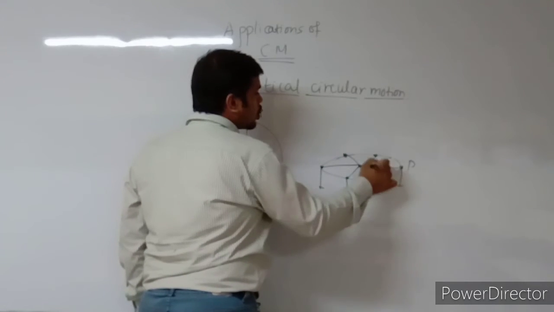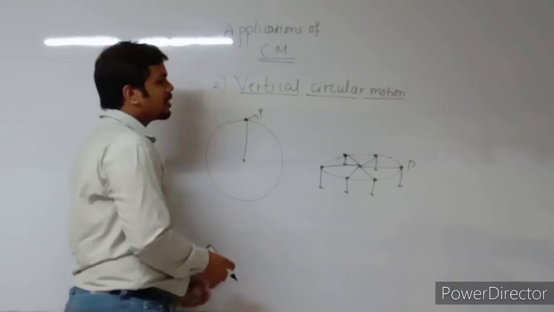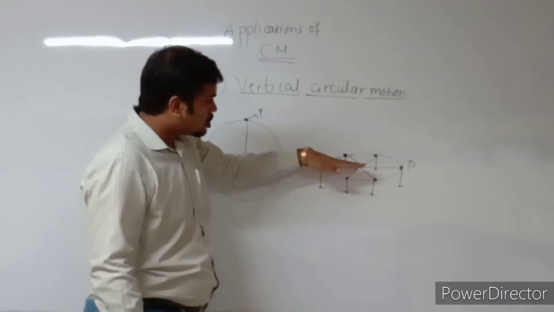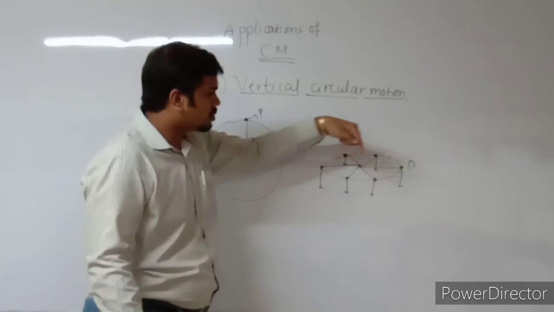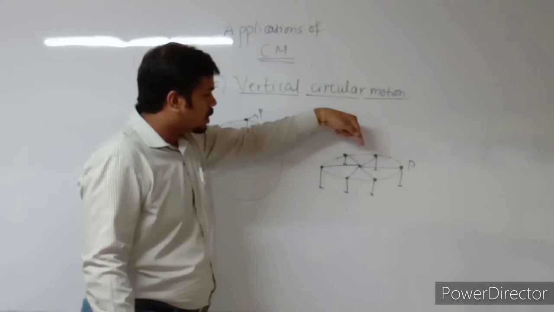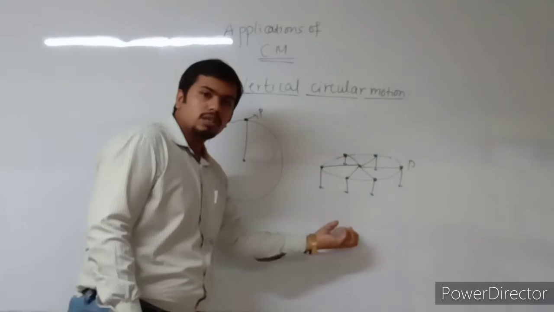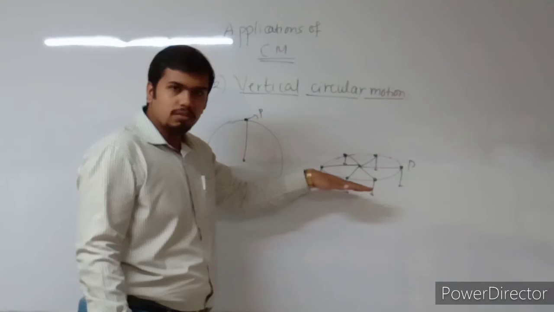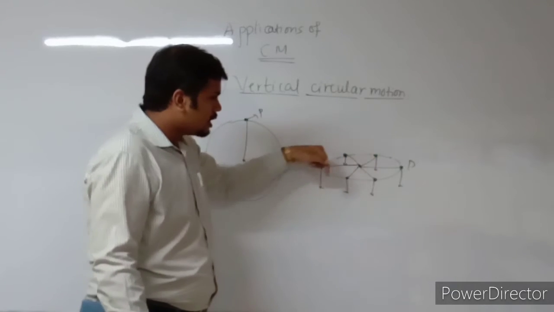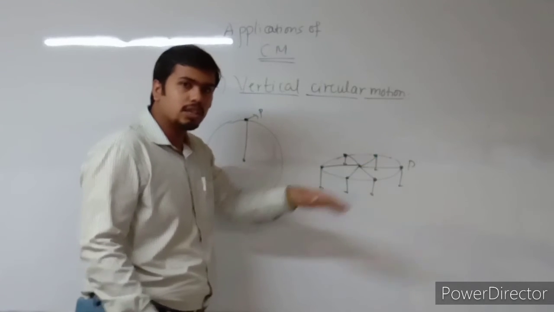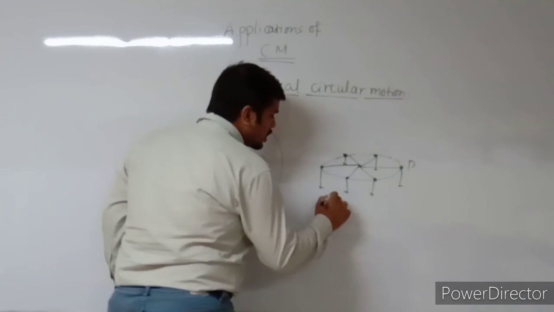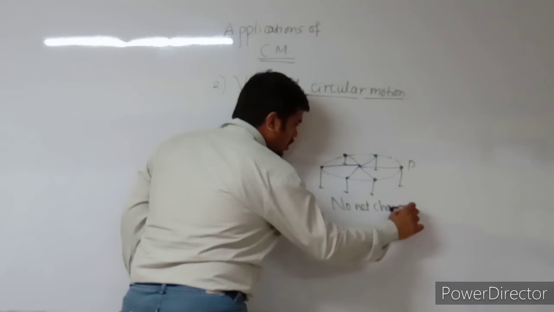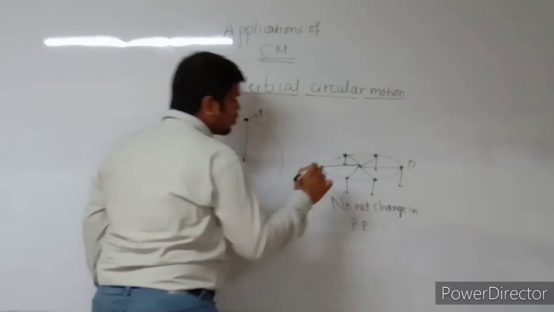Horizontal circular motion will be in this plane, so the particle will be rotating like this. It is being attracted by the earth at the same height. Wherever the particle is rotating, it is at the same height, so there is no net change in potential energy.